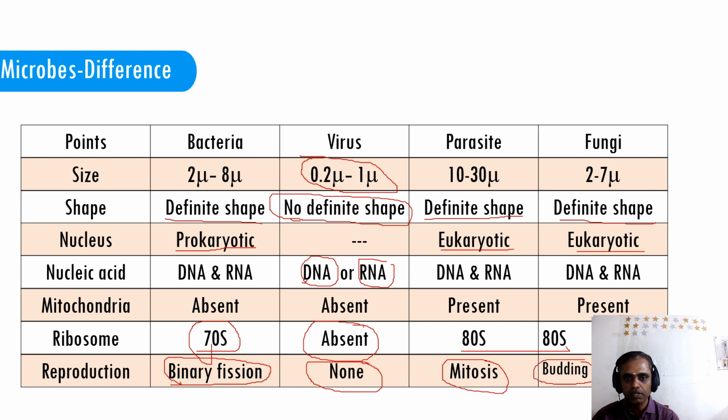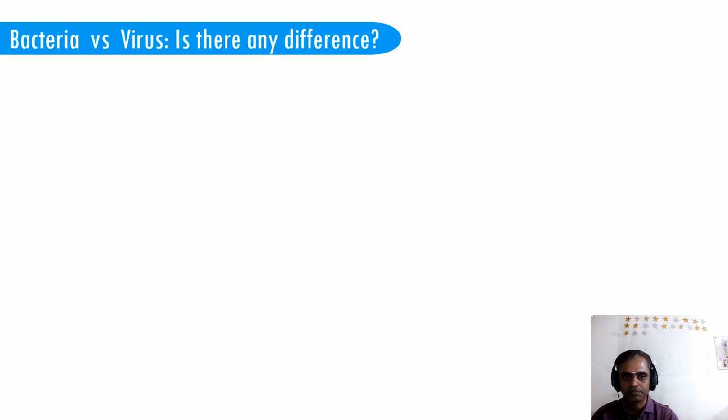So this is a simple basic understanding of the difference between bacteria, virus and fungus. Things to remember: the smallest out of all is the virus, and the virus has no definite shape. For nucleic acids, bacteria have DNA and RNA, ribosome is 70S, and reproduction is by binary fission. Okay.